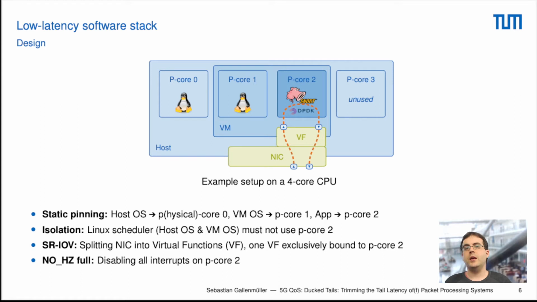Additionally, we also activate the virtual function on the network card and bind it exclusively to our pcore 2. And this now allows us to have an uninterrupted path between the network card and our pcore 2 hosting the application that we want to run. We also activated a special feature called nohz, or nohz_full. This is a feature of the Linux kernel that allows us to disable all interrupts on pcore 2, or at least a very high amount of them.